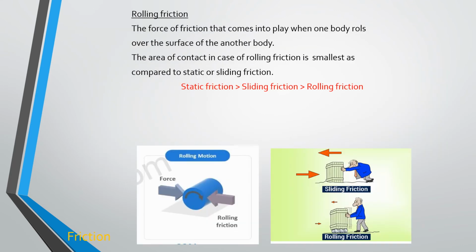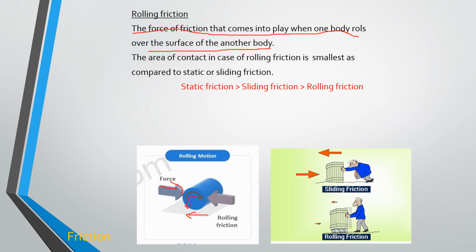Now we have rolling friction. Rolling friction is nothing but the force of friction that comes into play when one body rolls over the surface of another body. So this is actually a rolling motion, right? If you are giving an applied force to a cylinder or any rolling object like a car wheel, it opposes the motion of the body. That frictional force is what we call rolling friction.